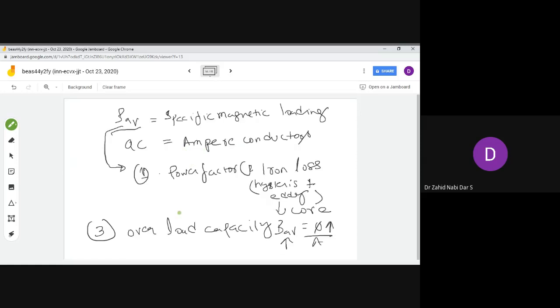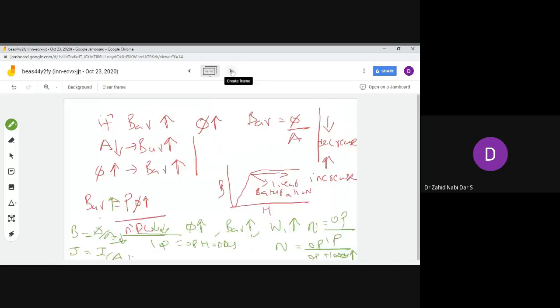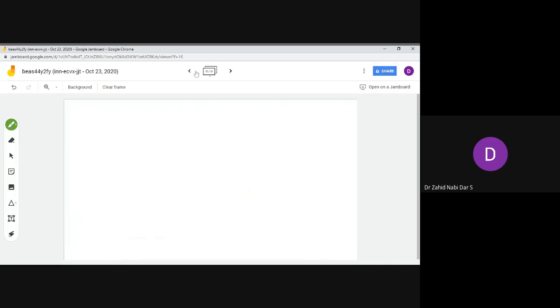How we choose the specific magnetic loading depends upon three factors: power factor, overload capacity, and iron loss in the machine. Here we also saw how our Bav value gets increased due to the area, and if we are decreasing the circumference dimension. So this is all about it.